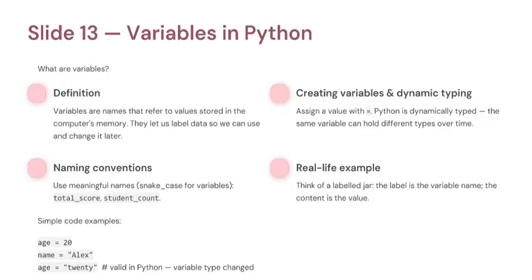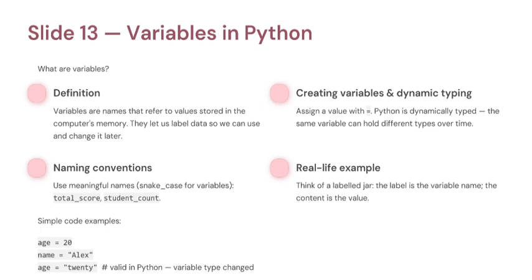Okay, so now we come to one of the most important concepts, variable. What is a variable? A variable is a named storage location that holds a value. Think of a variable as a labeled box. The label is the variable name.